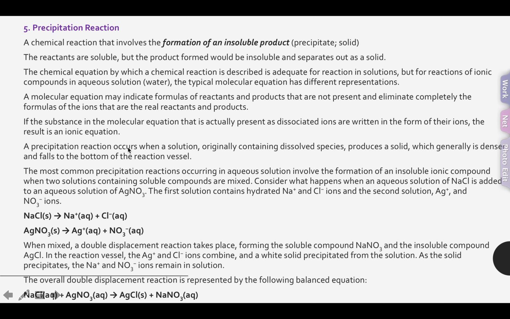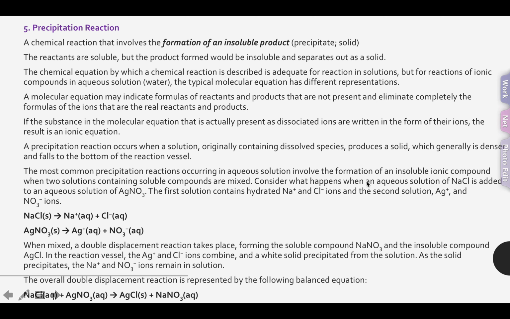A precipitation reaction occurs when a solution originally containing dissolved species produces a solid, which generally is denser and falls to the bottom of the reaction vessel. The most common precipitation reaction occurring in aqueous solution involves the formation of an insoluble ionic compound when two solutions containing soluble compounds are mixed.